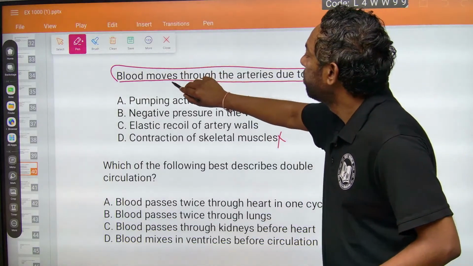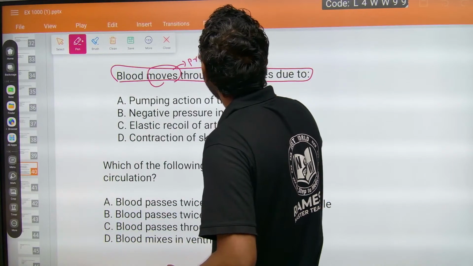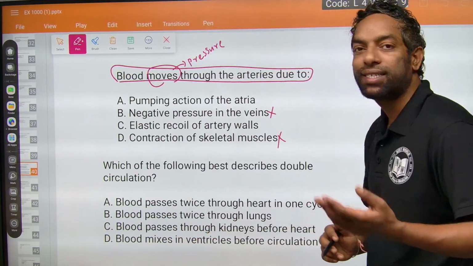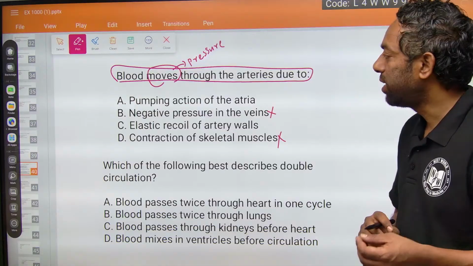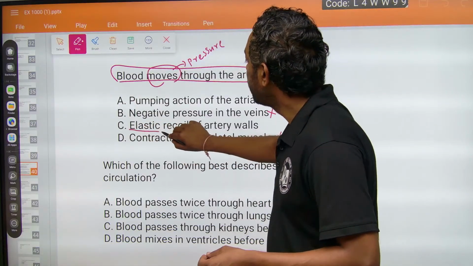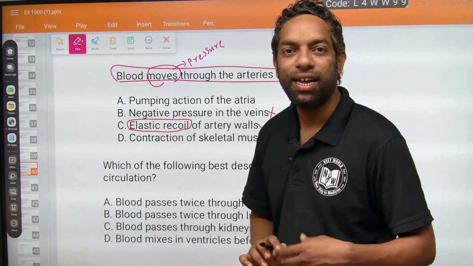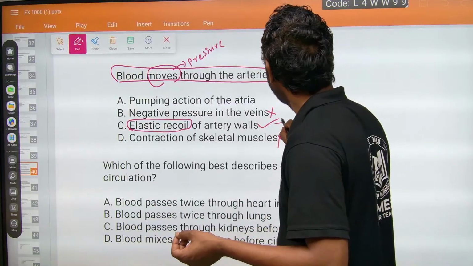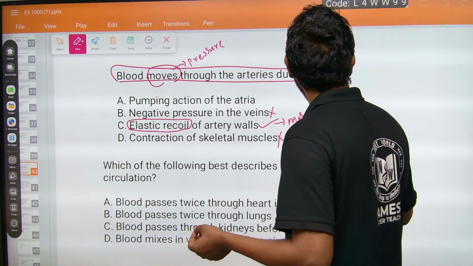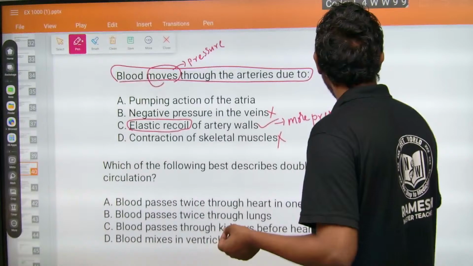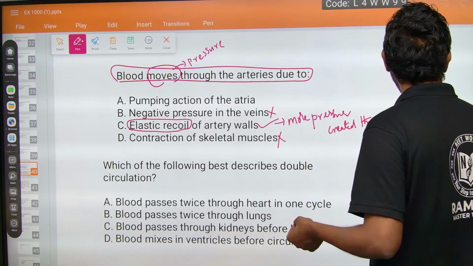Blood moves means it creates pressure. If pressure is created, the artery walls can extend a certain amount. This is the nature of elastic walls, because more pressure is created through the flow of blood.